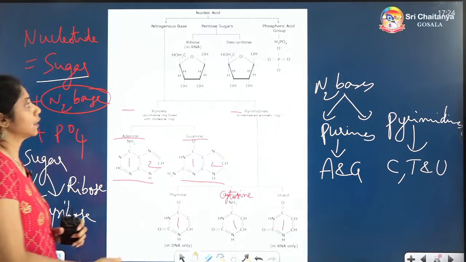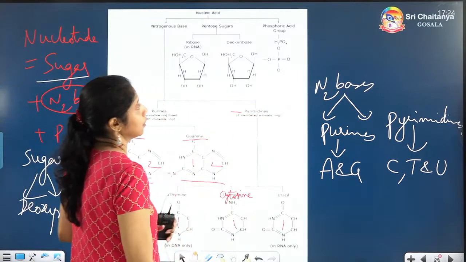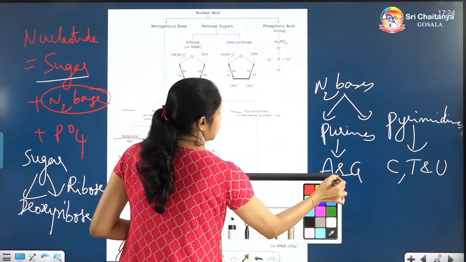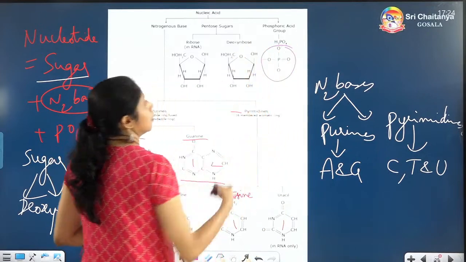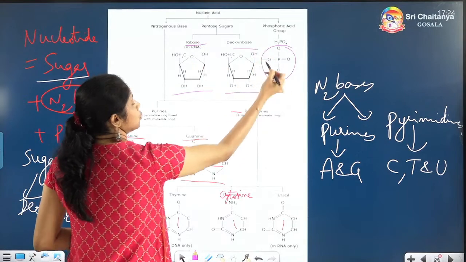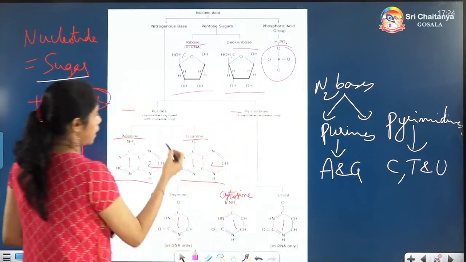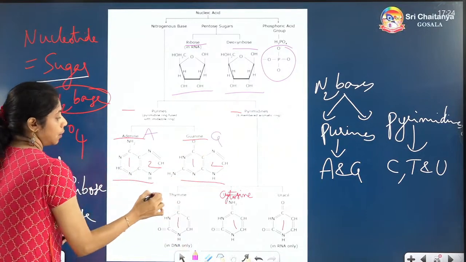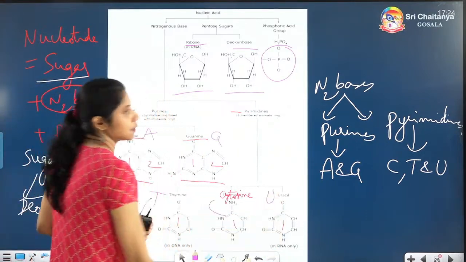Phosphate is nothing but PO4 that will be added. This is the phosphate. This is the sugar, ribose sugar and deoxyribose sugar, and this is the phosphate, and the purines are adenine and guanine. With the first letters you can write A, G. Thymine, cytosine and uracil.